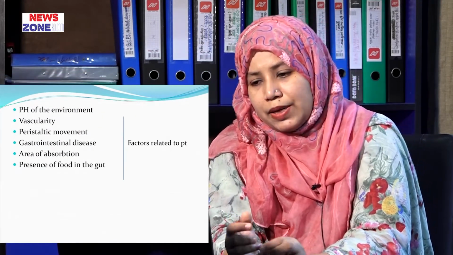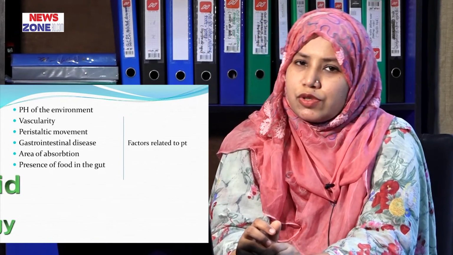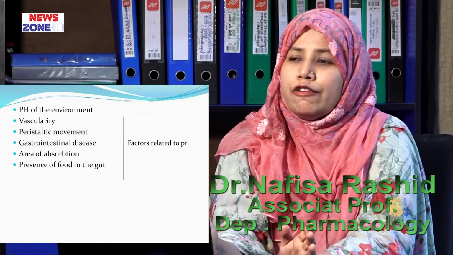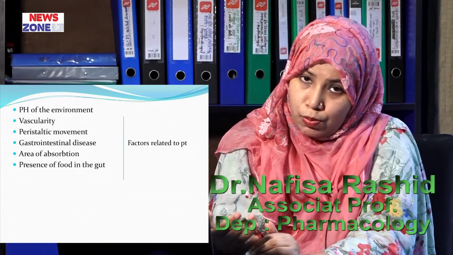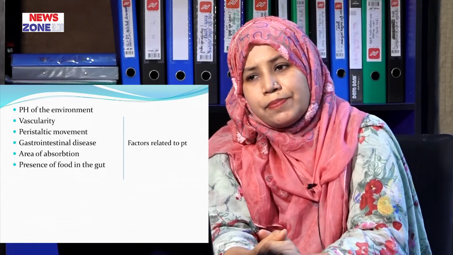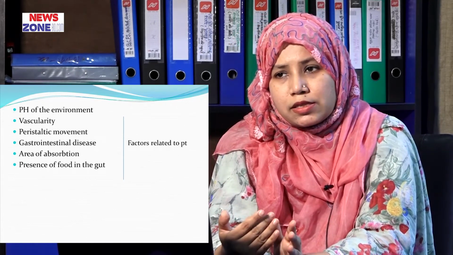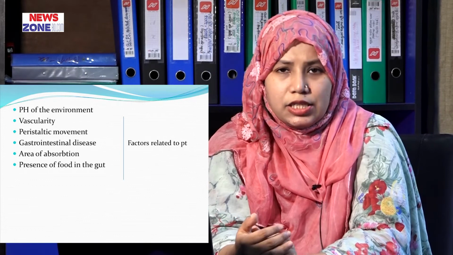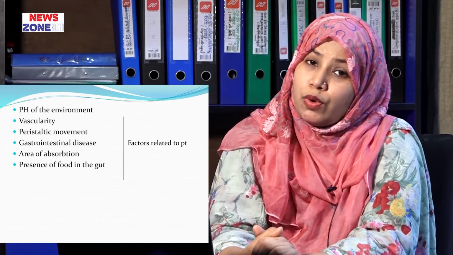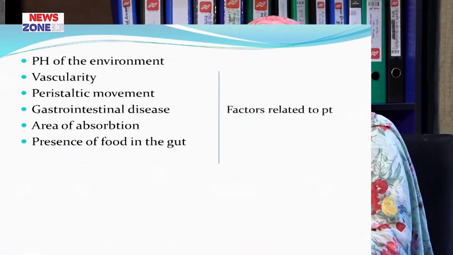But again, area of absorption is an important factor. If the absorption area is very large, then absorption is more, and if the area is small, then absorption is less. So the stomach has less absorption area than the duodenum. So the absorption of drug is more in the small intestine than the stomach.